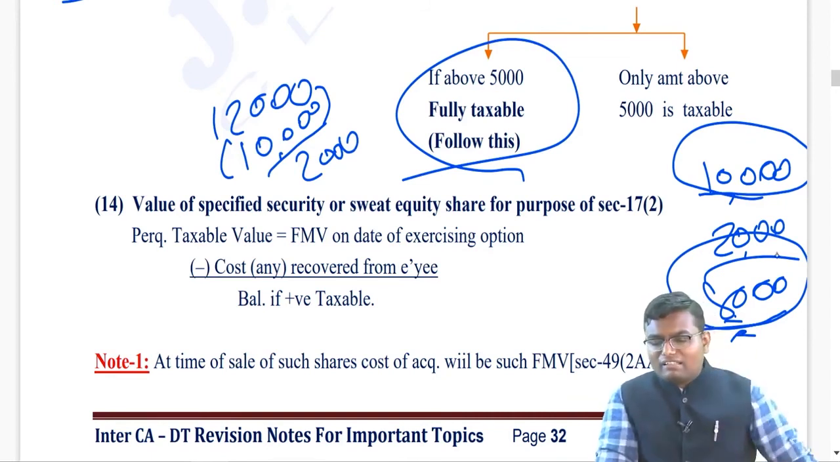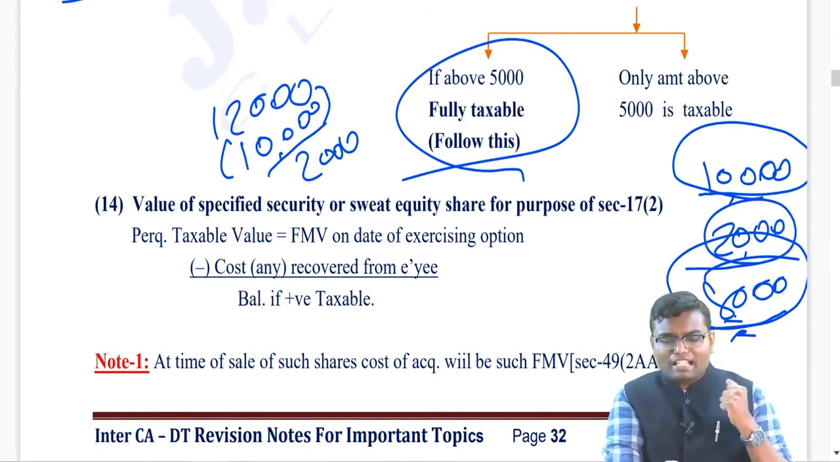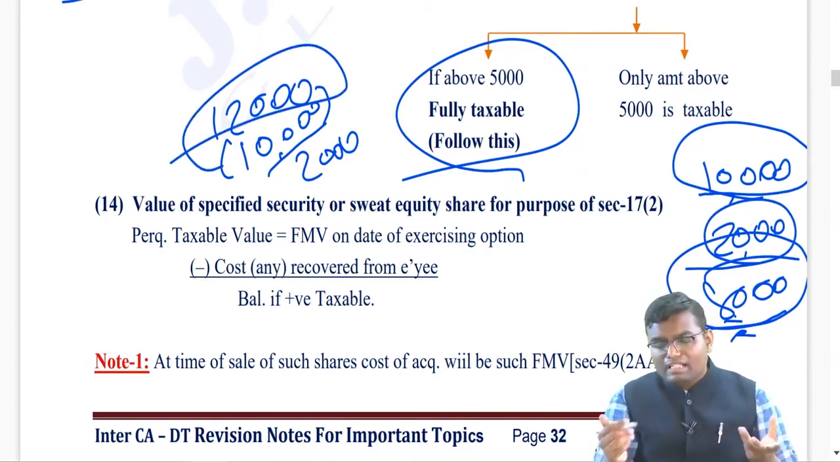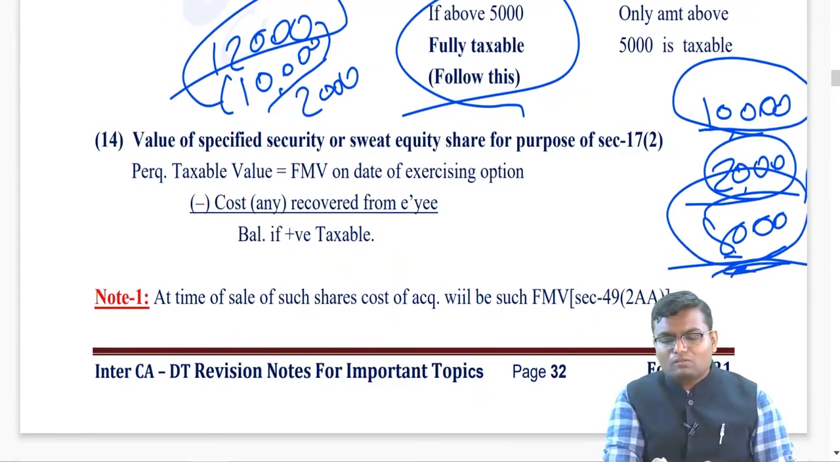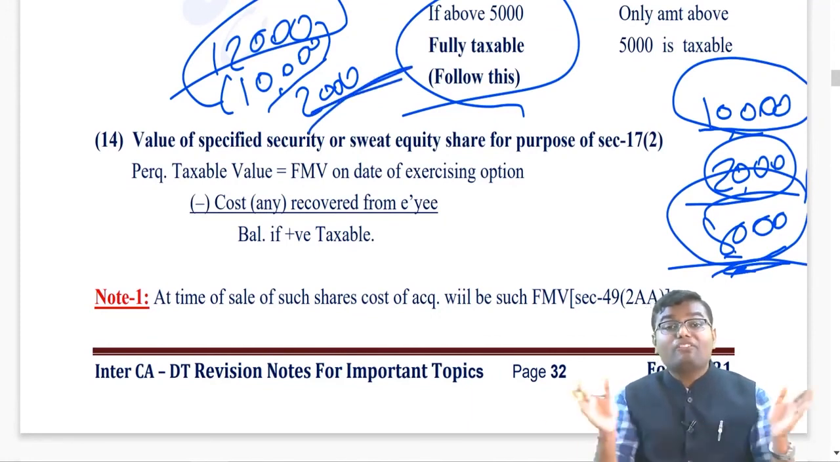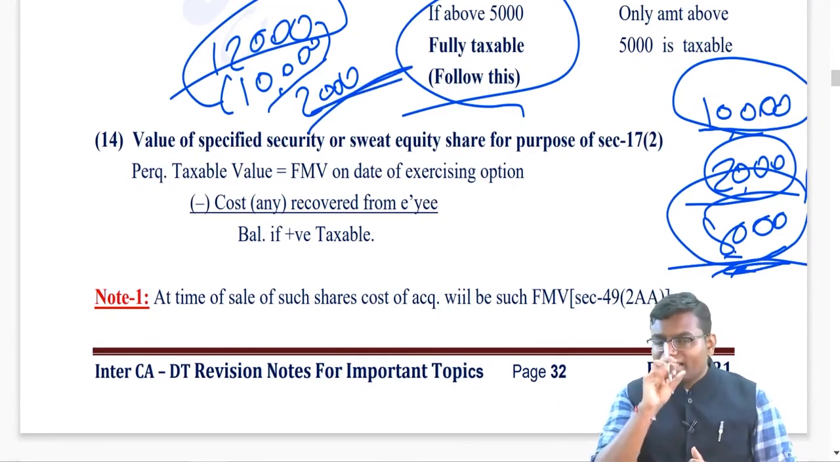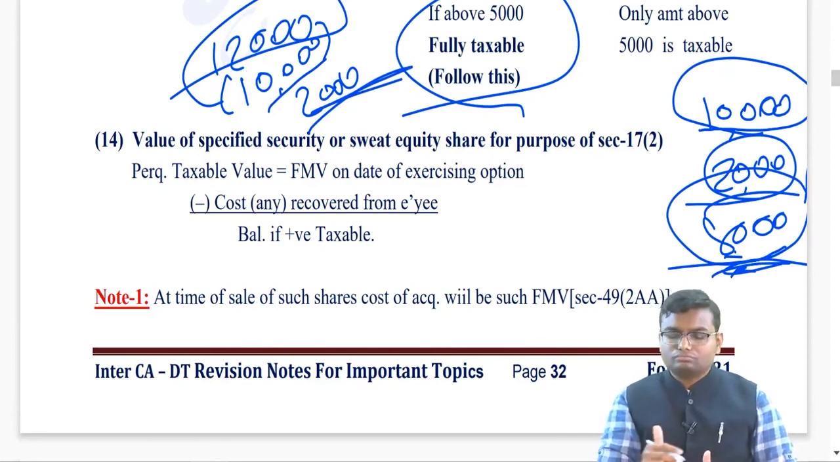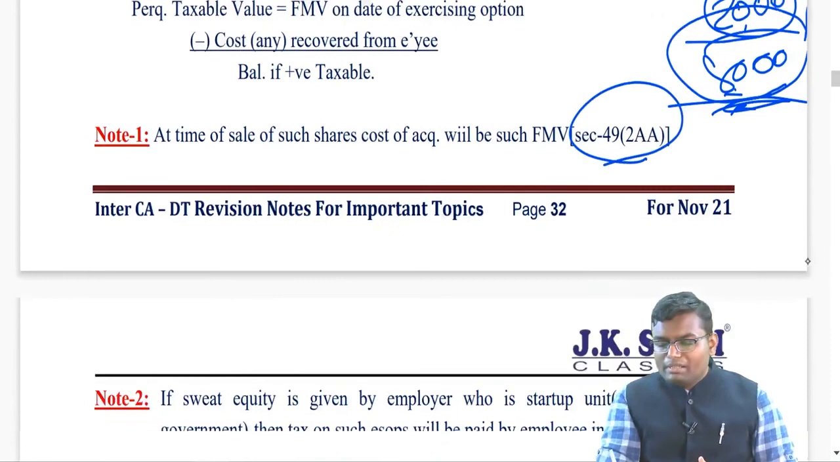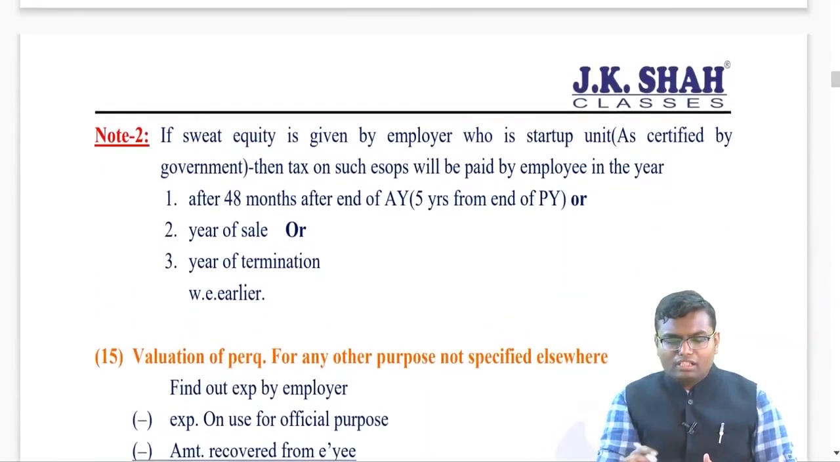I have purchased the ESOP in 2000, I am selling for rupees 12,000, total 10,000 rupees is my gain. And that is why I am doing taxable, na? 8,000 in salary, 2,000 in capital gain. So that's how I bifurcated my income into different heads by taking fair market value. That is given in section 49 clause 2AA. One more amendment which can be asked in MCQ in your attempt.